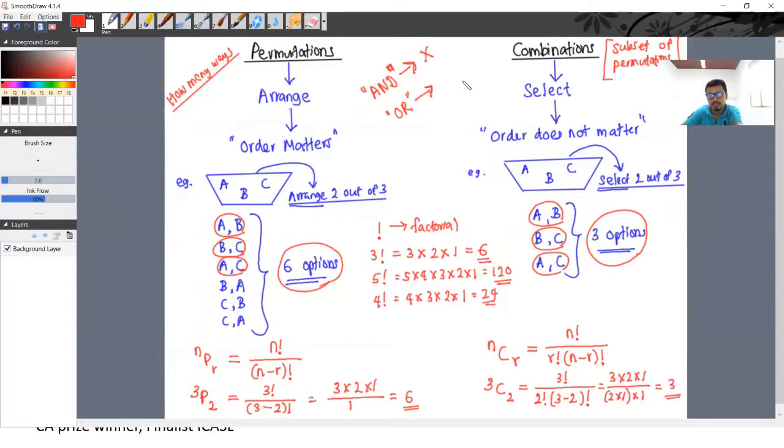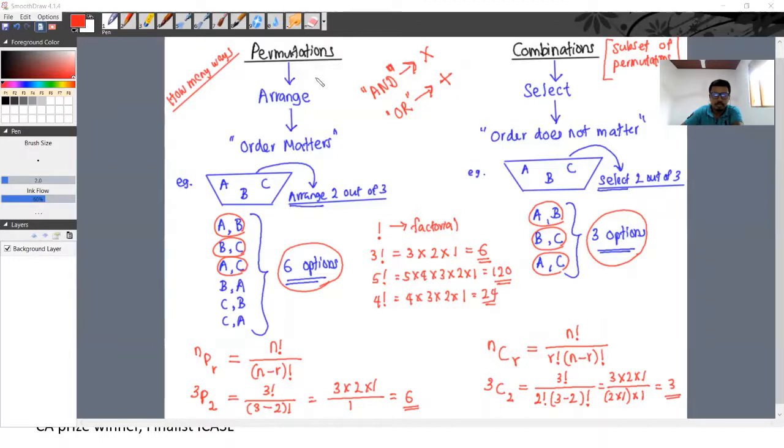Multiplication. Right? With the term "or", this one or that one, with that you need to use addition. Right? Addition. Yes, addition. Okay, so this is the whole summary of this chapter, chapter number 2, permutations and combinations.